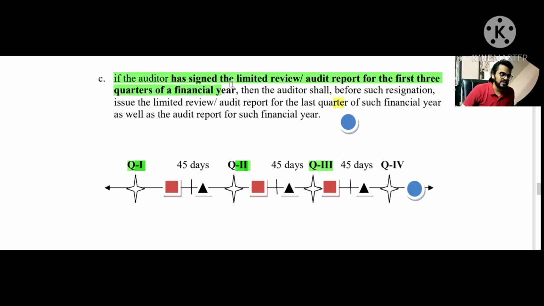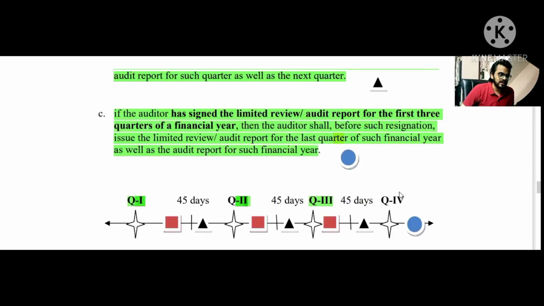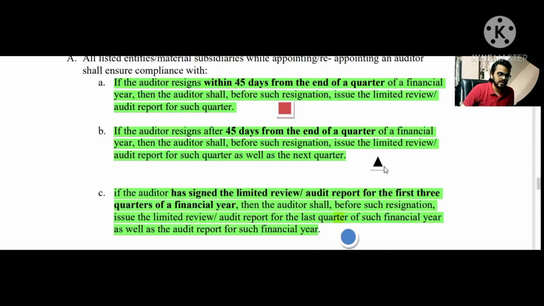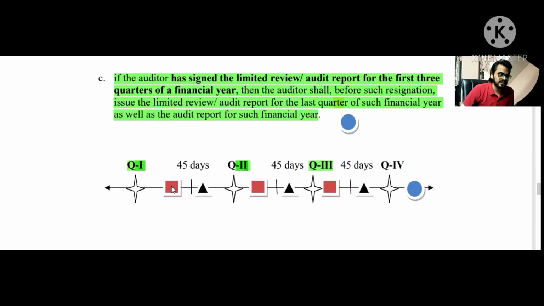If the auditor has signed the LR for the first 3 quarters of a financial year, then the auditor shall, before such resignation, issue the LR for the last quarter of such financial year as well as the audit report for such financial year as well. You can see this diagram we have created and denoted square, triangle, and circle respectively for the A, B, and C case.